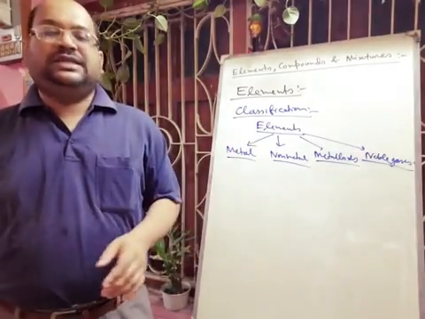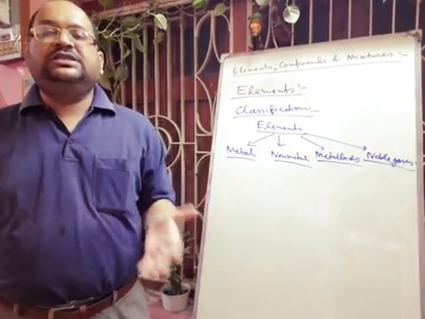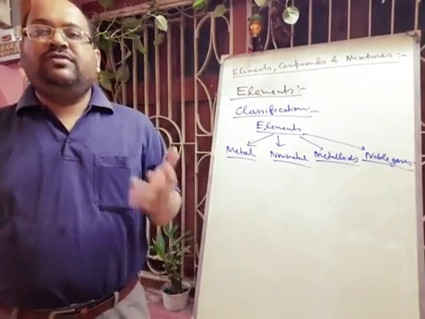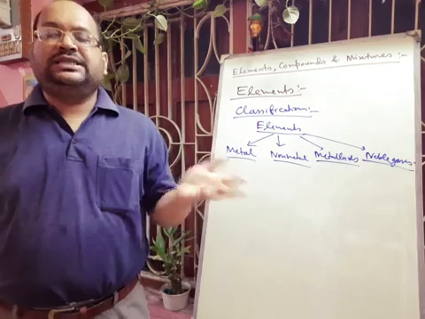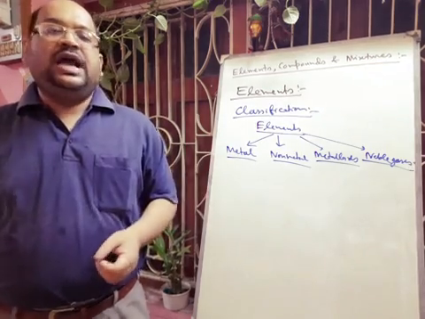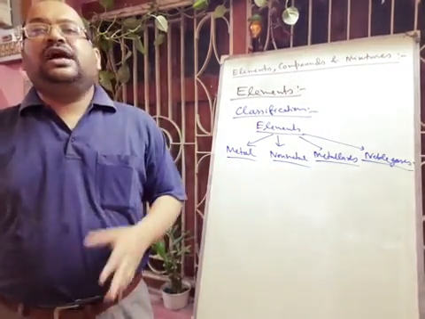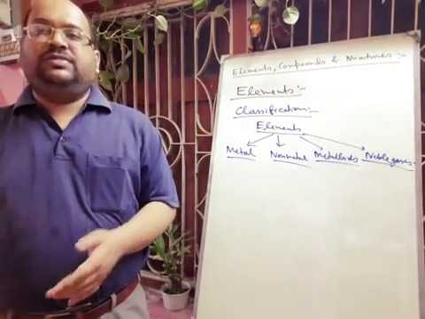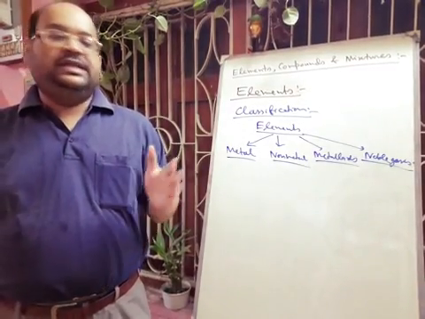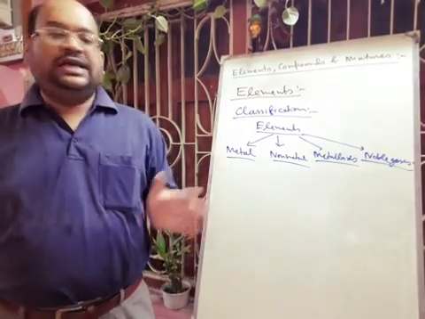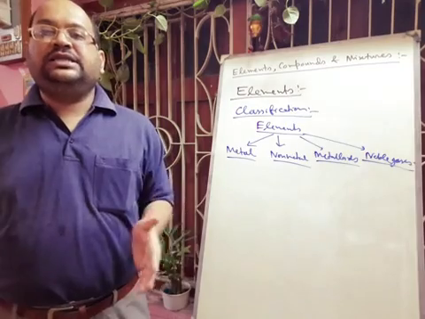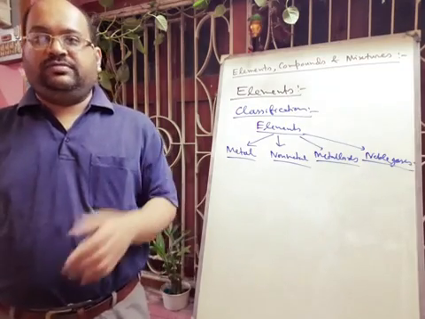Only 11 non-metals are there: hydrogen, oxygen, nitrogen, carbon, chlorine, bromine, iodine, fluorine, sulfur, phosphorus, astatine. These are the non-metals. Metalloids are elements having properties of both metals and non-metals, and they are generally solids. There are 7 metalloids: boron, silicon, germanium, arsenic, antimony, tellurium, polonium.